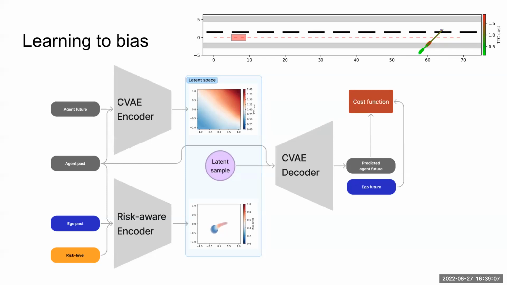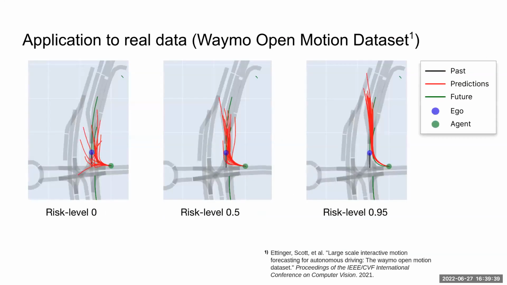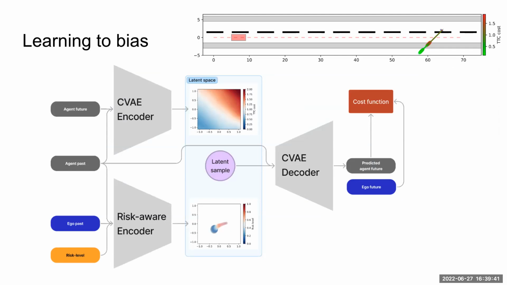What we can see in the lower graph is that as the risk level is set to 0, the predictions, the distribution in the latent space shown as an ellipse with one standard deviation here, are large and in blue in the safer zone of the latent space here. And as we increase the risk level, the standard deviation decreases and the mean moves towards a riskier, more costly part of the latent space. So we achieve a good biasing to what we want. But this is a didactic, next slide, thanks.